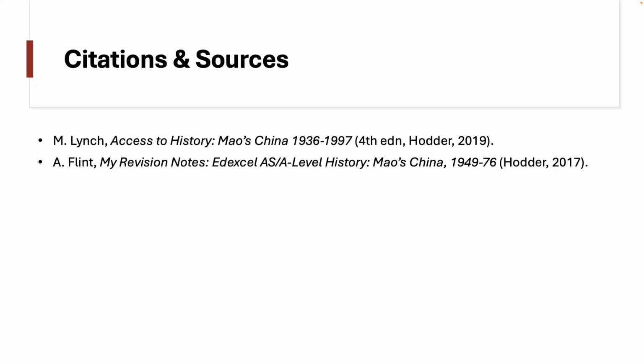The next lesson is going to think about the power structure in China and the Chinese Communist Party, how it worked, what it looked like, who some of the key players were, and why this then started to develop into a situation where we see quite a lot of political repression, which we'll get to in future lessons as well.